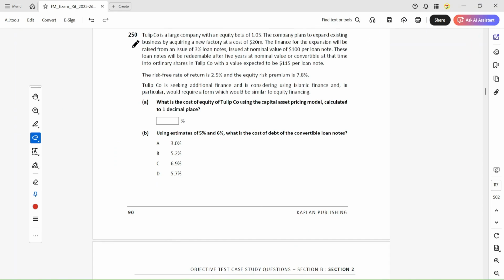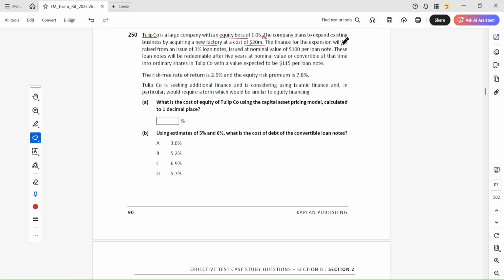Tulip company is a large company with an equity beta. This is the equity beta of Tulip company. The company plans to expand its existing business by acquiring a new factory. So they are planning to acquire a new business, which is a factory. The cost of acquiring is 20 million.